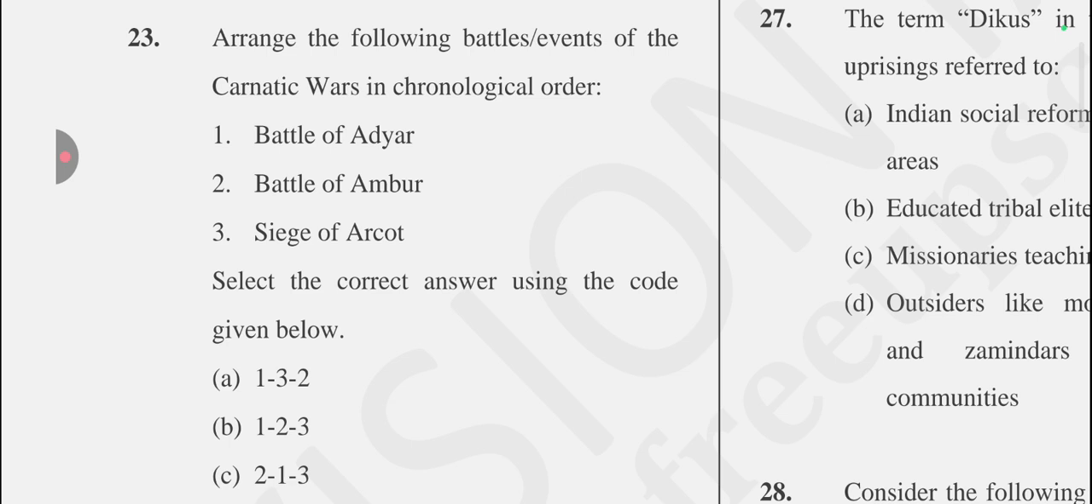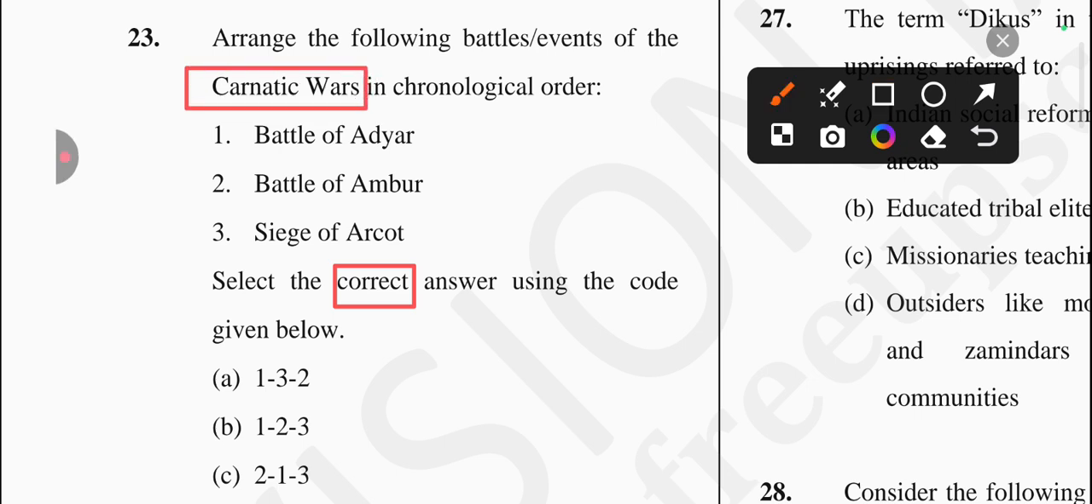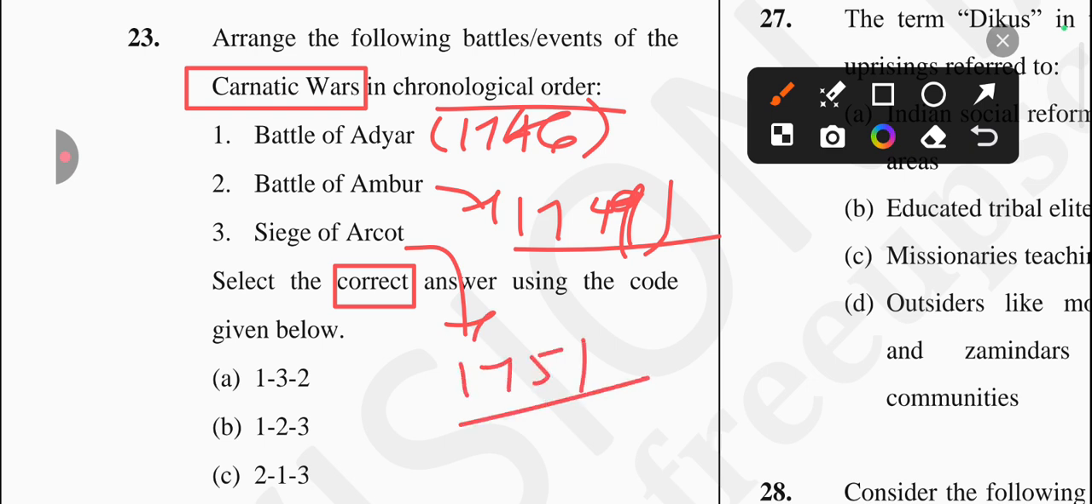Okay, let's come to the next question, which is: arrange the following battles and events of the Carnatic Wars in chronological order. If we're talking about the Battle of Adyar, it was at the time of the First Carnatic War, and it happened in 1746. Another one, the Battle of Ambur, is related to the Second Carnatic War. It happened in 1749, and another one is the Siege of Arcot. It happened in 1751. So the answer will be 1, 2, 3, which is option B.